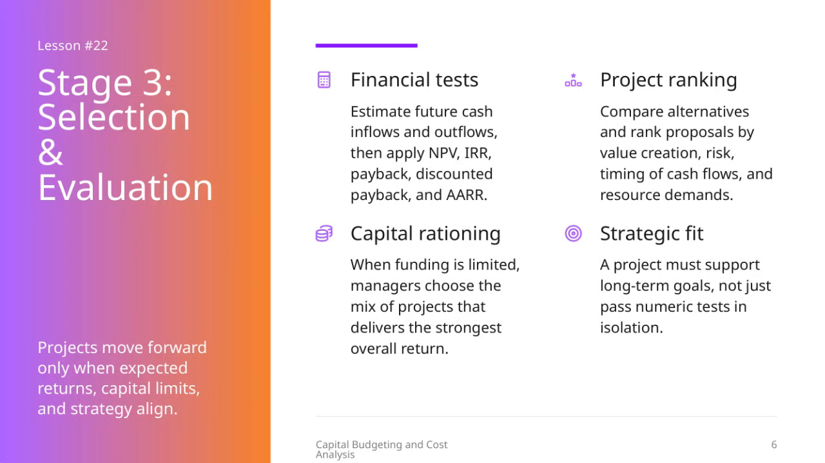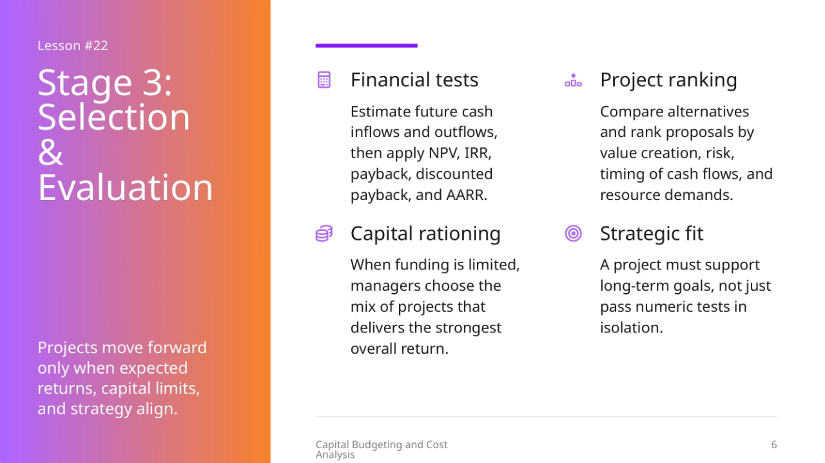Now, let's focus on lesson 22, which covers stage 3, selection and evaluation. At this stage, projects only move forward if they meet several critical criteria: expected returns, capital limits, and alignment with the company's strategy. First, we apply financial tests by estimating future cash inflows and outflows. Then, we use tools like net present value, internal rate of return, payback period, discounted payback, and average accounting rate of return to evaluate the project's financial viability.